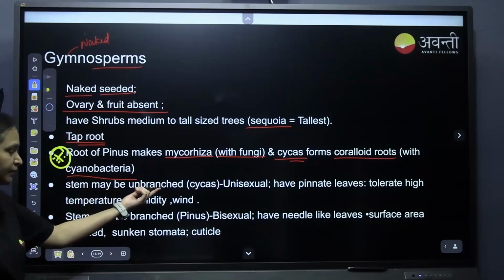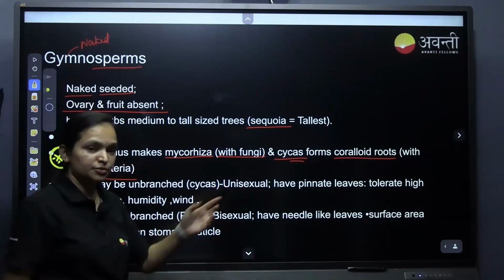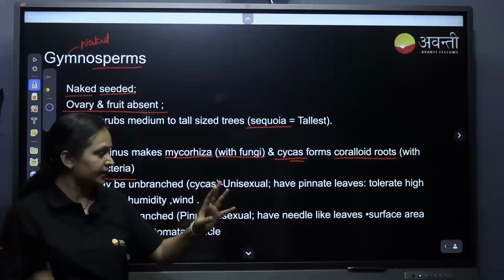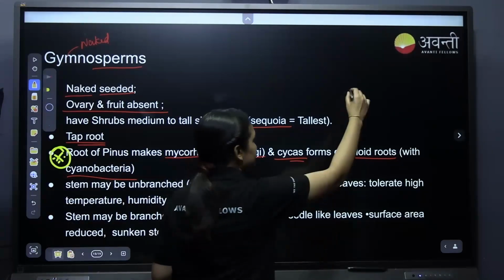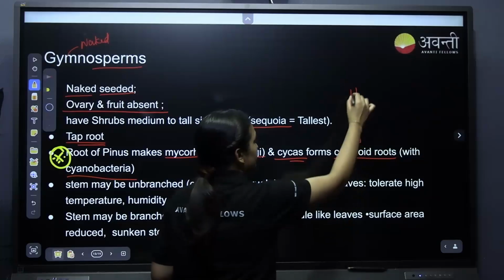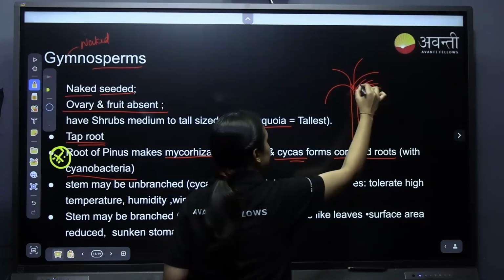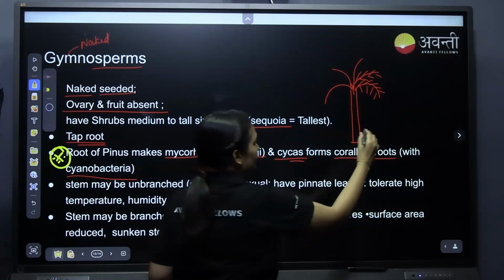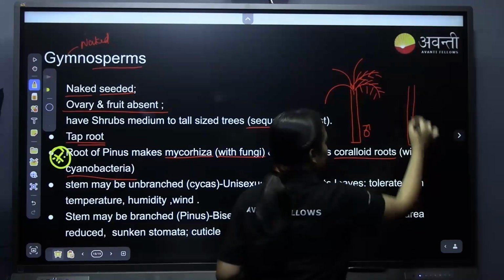The stem may be unbranched in Cycas, and Cycas is unisexual, which means there are two different plant bodies, male and female. They have pinnate leaves, so Cycas looks like this: unbranched with pinnate leaves, one plant male and another female.